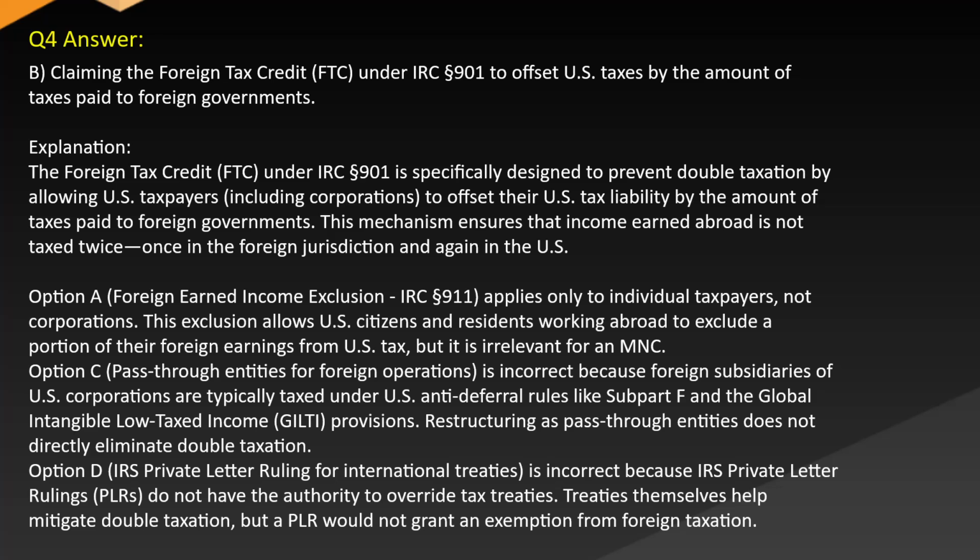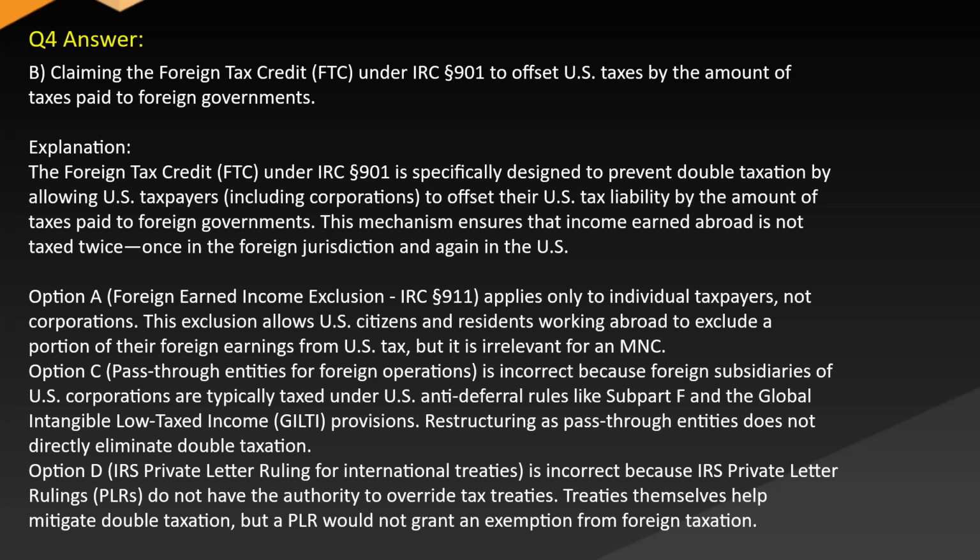Answer: B. Claiming the foreign tax credit (FTC) to offset U.S. taxes by the amount of taxes paid to foreign governments. Explanation: the foreign tax credit (FTC) is specifically designed to prevent double taxation by allowing U.S. taxpayers, including corporations, to offset their U.S. tax liability by the amount of taxes paid to foreign governments.